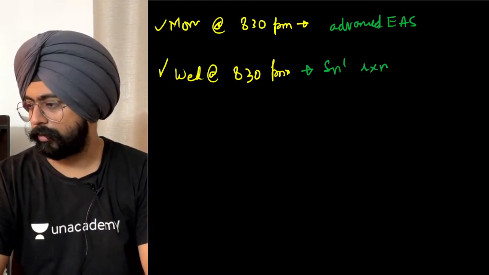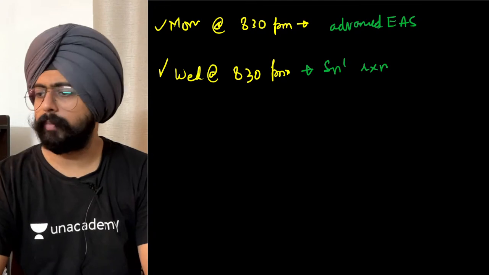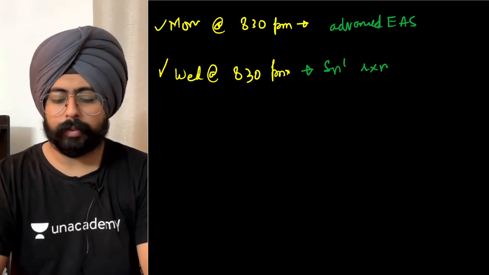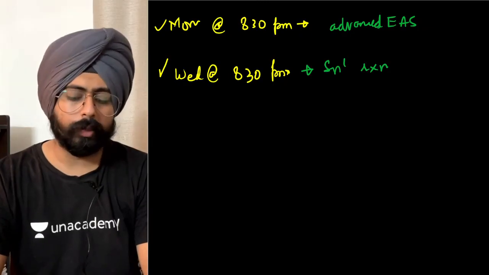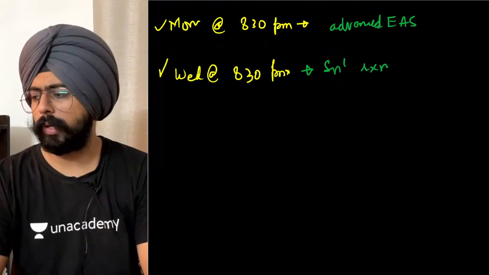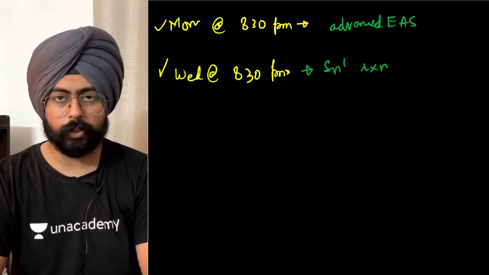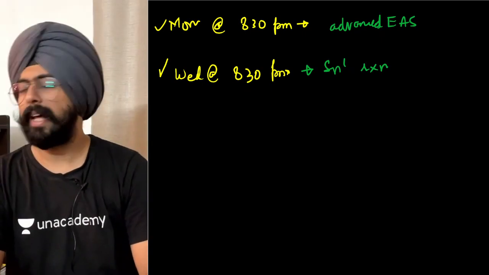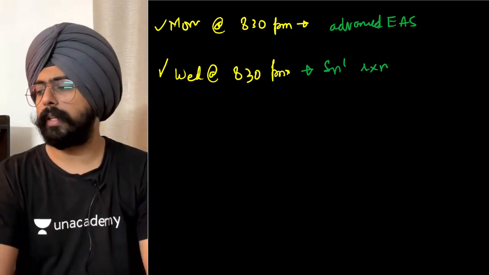Fine. Coolio. Chalo. Can SN1 and SN2 take place at the same time? It can happen. It does happen in a lot of cases, and when we'll continue SN1 and SN2 together, we'll learn more about those cases as well. There are some reaction conditions where both reactions can happen. For example, you take a polar protic solvent, but you take a strong nucleophile and a 2-degree substrate. So both reaction mechanisms can take place, and they do take place.